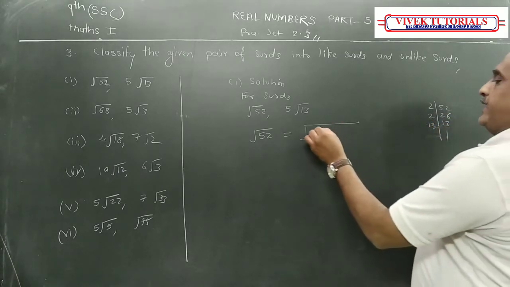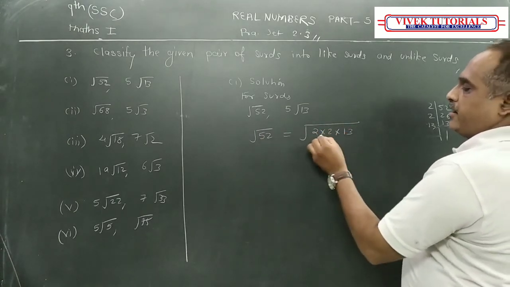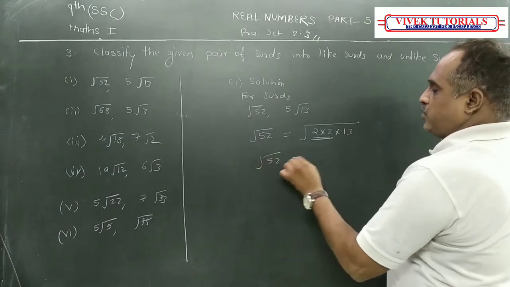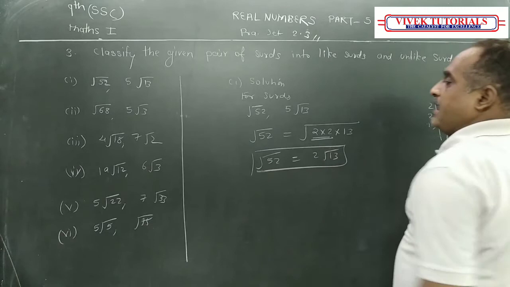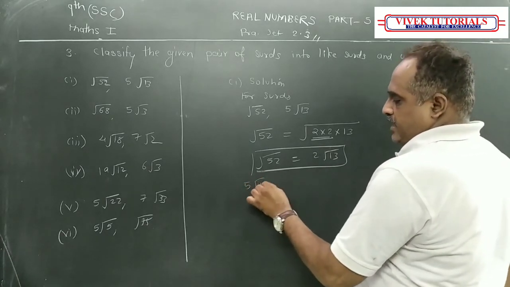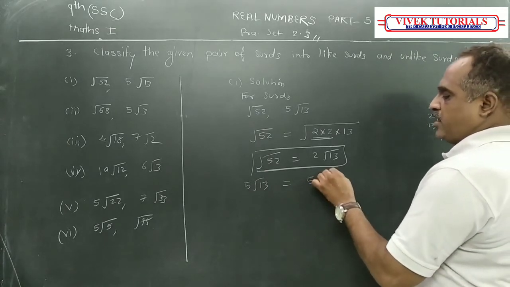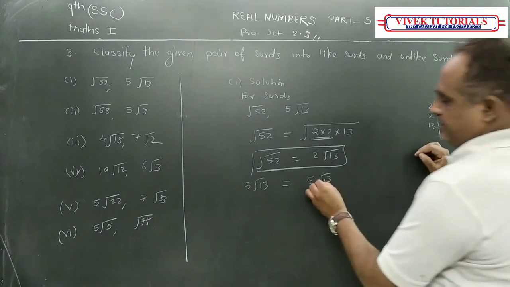So what I can do is 2 into 2 into 13. The order of the surd is 2. This will come out. So root 52 is equal to 2 root 13. And 5 root 13: 13 is a prime number, so it will remain as 5 root 13.